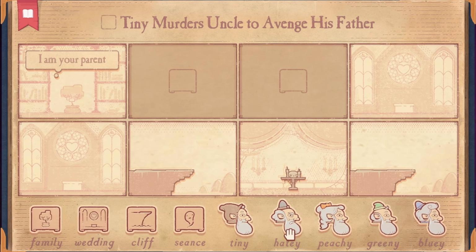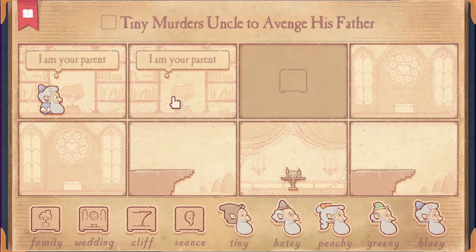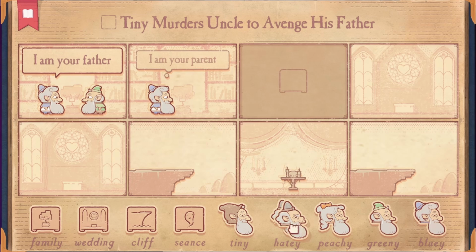So let's make Haiti the uncle, of course. So what is gonna happen here is that, so we got a new character. We got Bluey here. And Peachy is going to marry someone here to have Tiny, and then Tiny's gonna have Haiti as his uncle. So I guess what that means is that there needs to be two brothers first. I guess I will make Bluey here the dad. Here you go. Bluey, you have two beautiful sons. You got Greenie and you got Haiti.